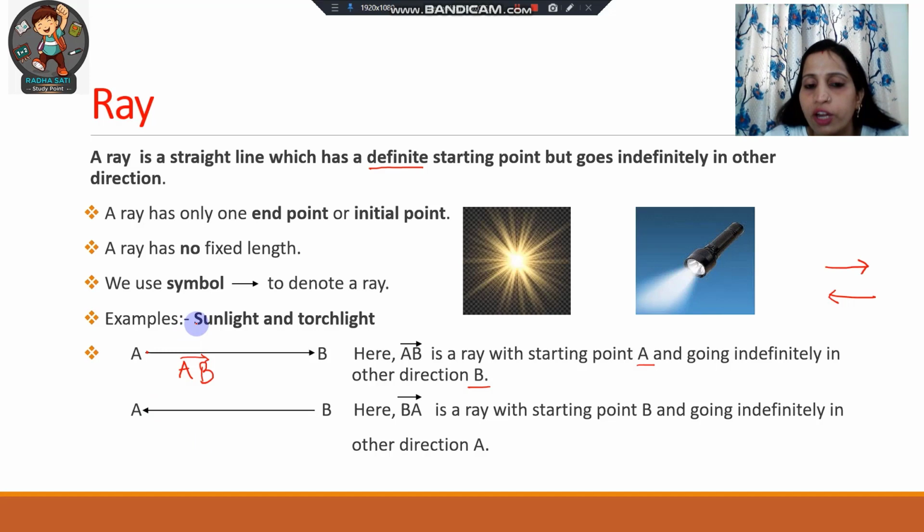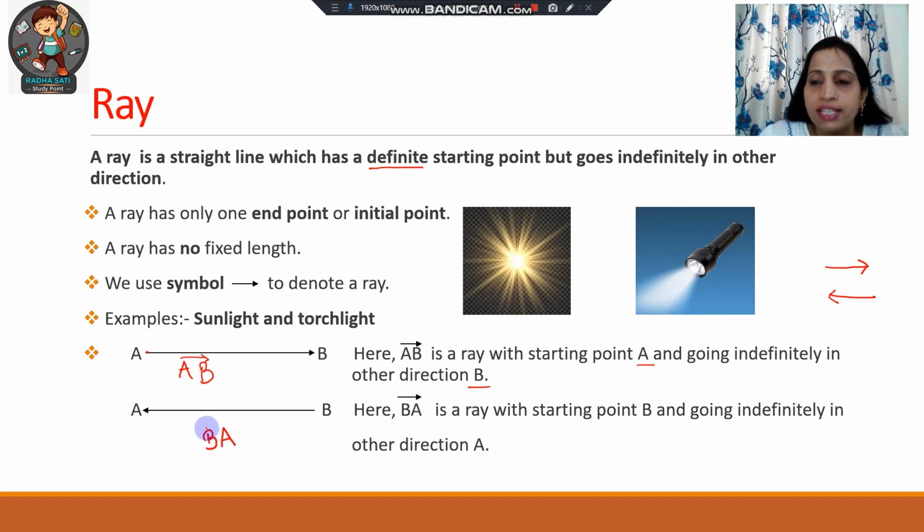It is just different from the above one. Here you can see that at A there is an arrow and at B there is not an arrow. So how will we name it? First we will write its initial point, that is B here, and after that we will write the other point given to which it can be extended.